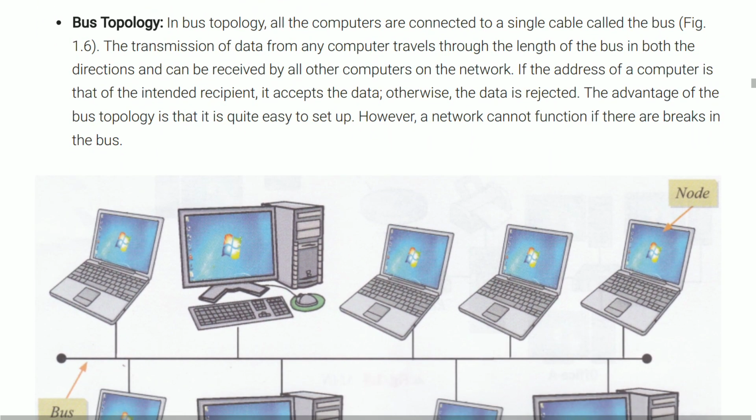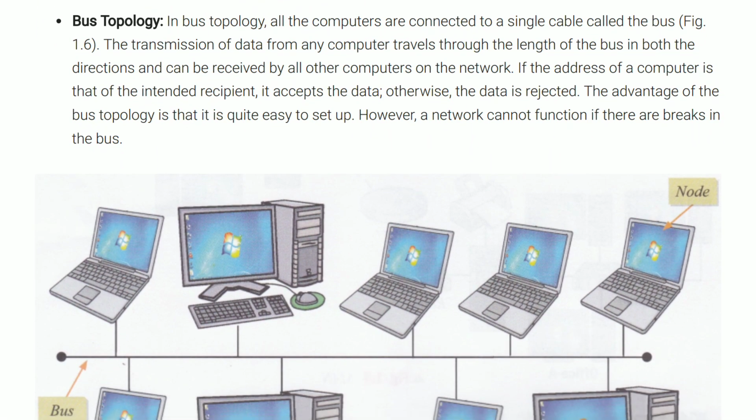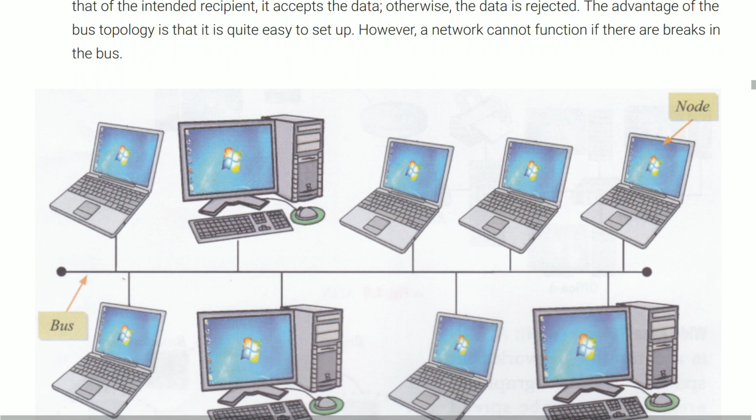The first one is bus topology. In the bus topology, all the computers are connected to a single cable called a bus. You can also see in this figure, there is a single cable, a single connection of wire. This is referred to as a bus through which many different systems are connected in both directions, and data can also be transmitted in both directions from the source system to the destination system.